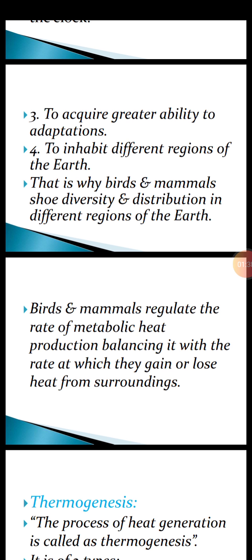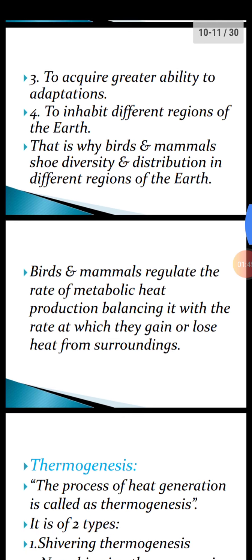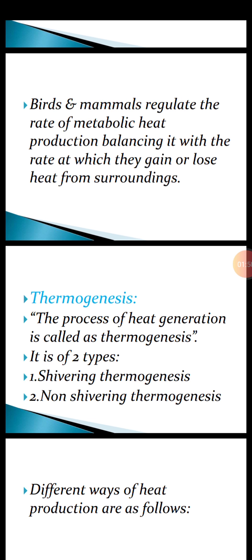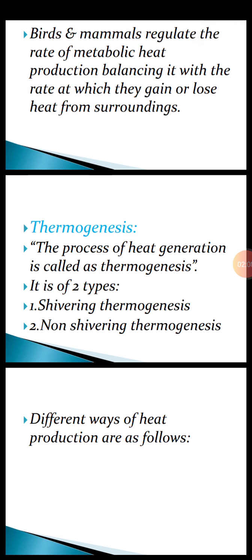Birds and mammals regulate the rate of metabolic heat production, balancing it with the rate at which they gain or lose heat from their surroundings. Now there are different terms. Thermogenesis. Therm means heat and genesis means production. Its definition is: the process of heat generation is called thermogenesis. It is of two types, shivering thermogenesis and non-shivering thermogenesis. Shivering thermogenesis is associated with muscle movements and non-shivering thermogenesis is not associated with muscle movements.